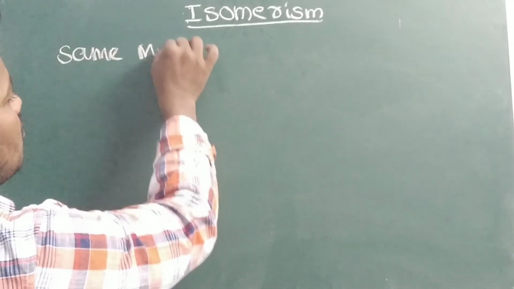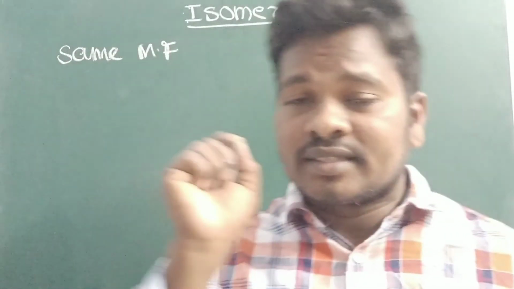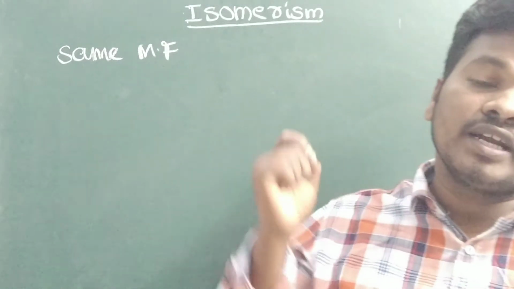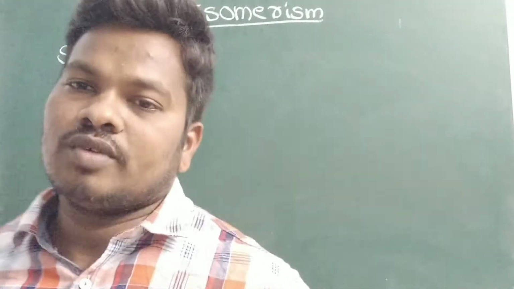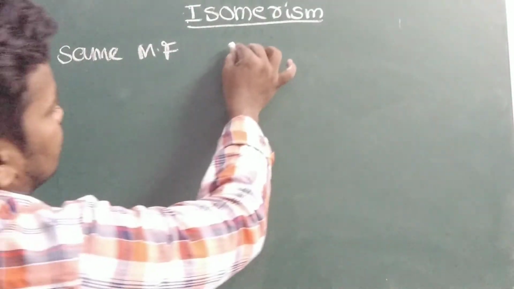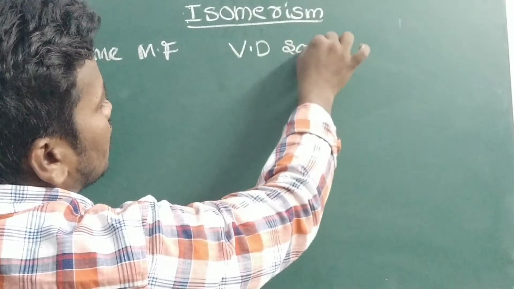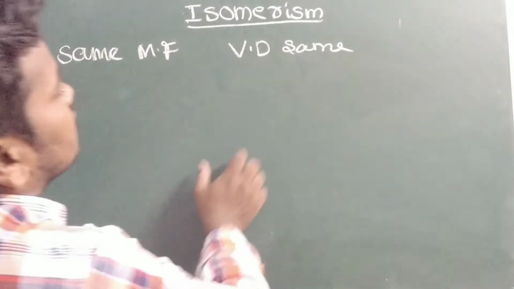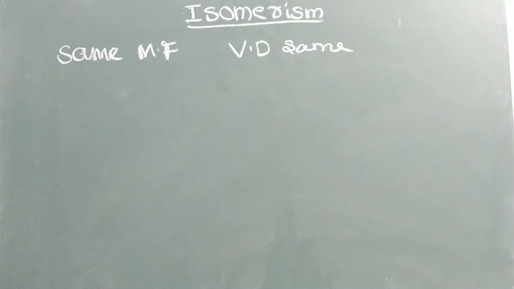Compounds having the same molecular formula but different structure are called isomers. If you see, vapor density, which is molecular weight by 2, is also the same.